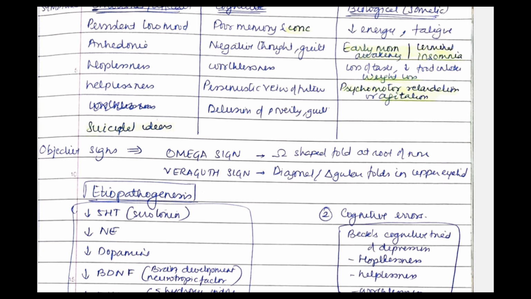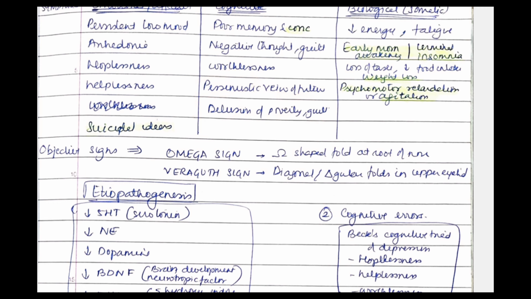Then what are the cognitive symptoms that you'll see? There will be poor memory and poor concentration. Okay, so this poor memory and poor concentration is very important. Then negative thought and guilt. Guilt is very important here. Then worthlessness will be there. Then pessimistic view of the future and delusion of poverty and guilt will be there in cognitive symptoms.